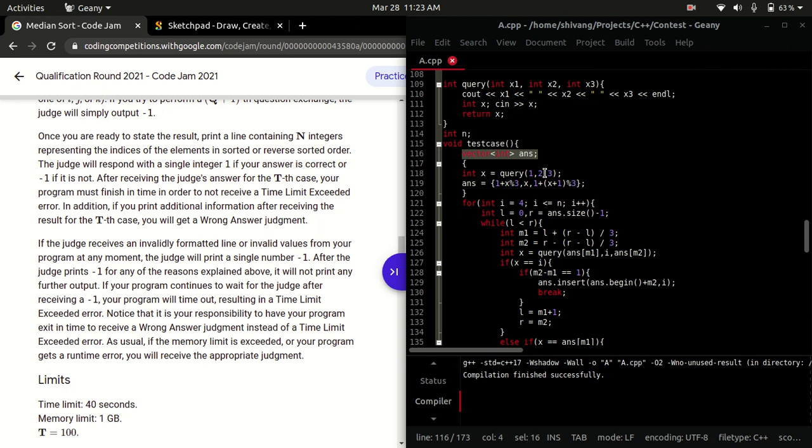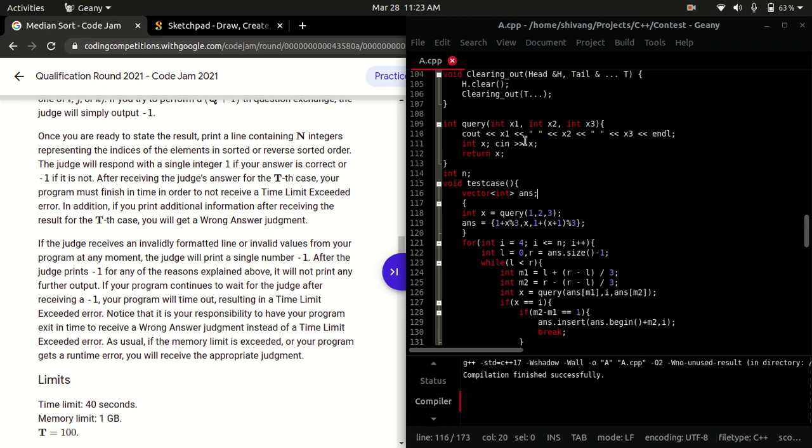Initially it is empty, so we'll insert into this answer array elements at proper positions, and I have this query function here which will make a query, so that I don't have to type it out again and again. So it will make a query of x1, x2, x3, and it will read the median index and it will return it.